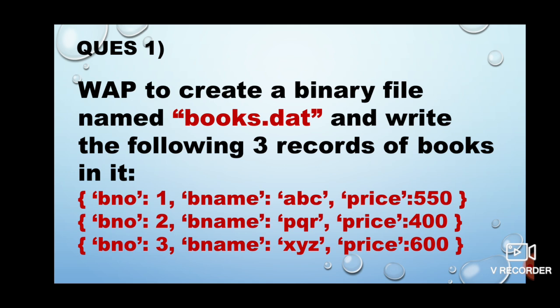In this question you are already given the records that have to be written on the binary file. You simply open the file in the required mode, write these three records, and after writing, disconnect from the file because your work is done. So this program will create a binary file named books.dat.